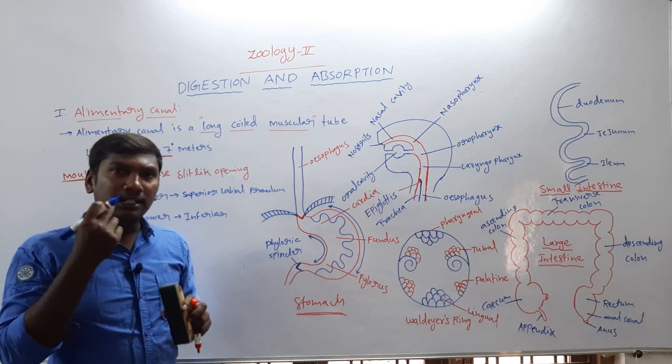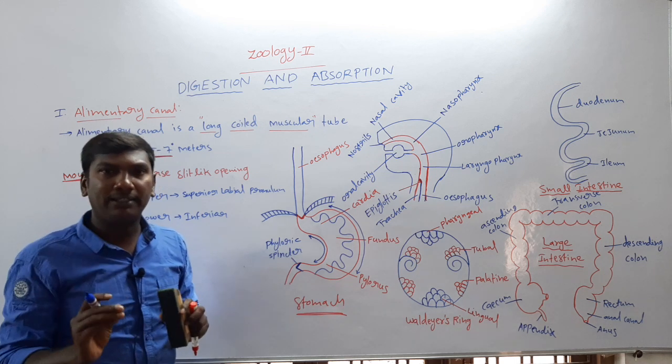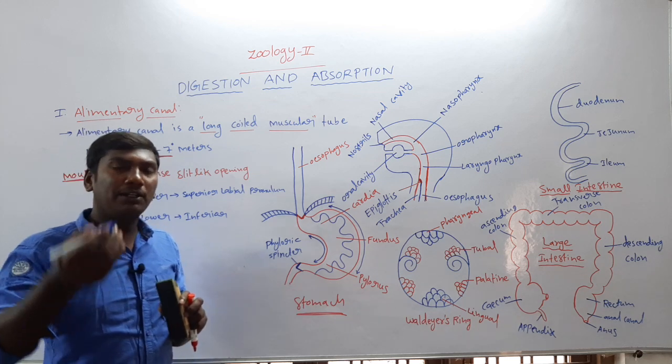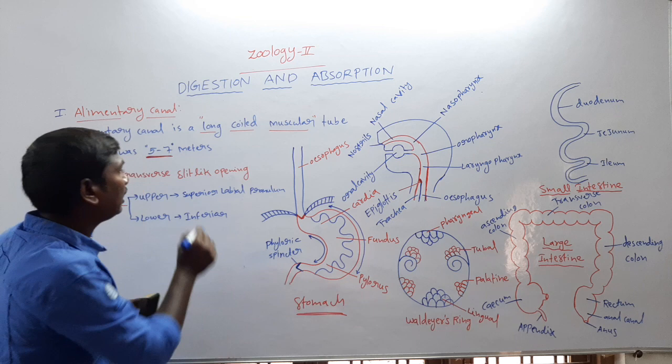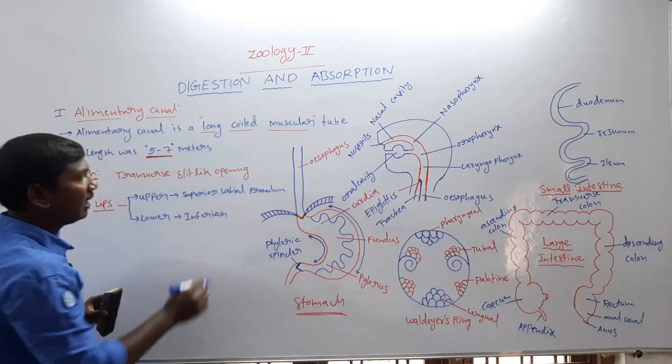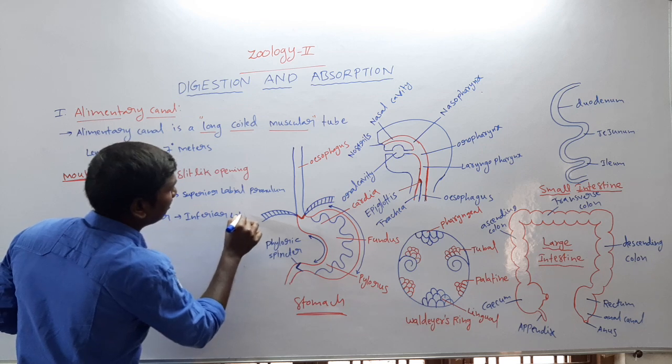The first part is the mouth. The mouth is a transverse slit-like opening, guarded by the movable lips, the upper lip and lower lip. Upper lip is also called the superior labial frenulum. Lower lip is also called the inferior labial frenulum.